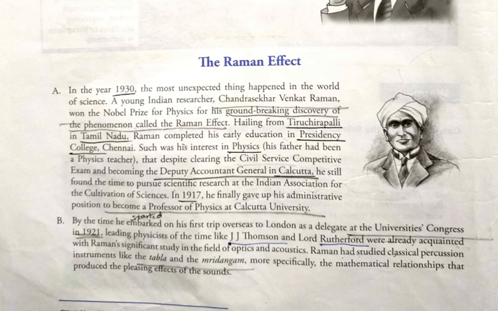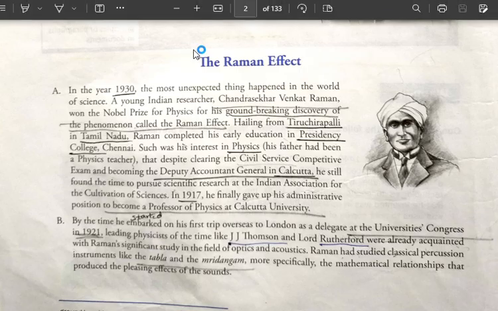Now, let's understand what the Raman effect is, how he worked on it, and how he won the Nobel Prize, clearly. Hailing from Tiruchirappalli in Tamil Nadu, Raman completed his early education at Presidency College, Chennai. Raman was born on November 7th, 1888 in Tamil Nadu.